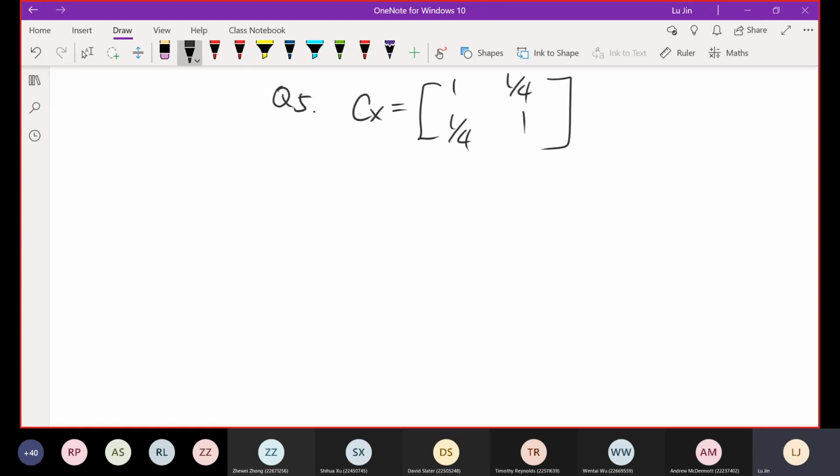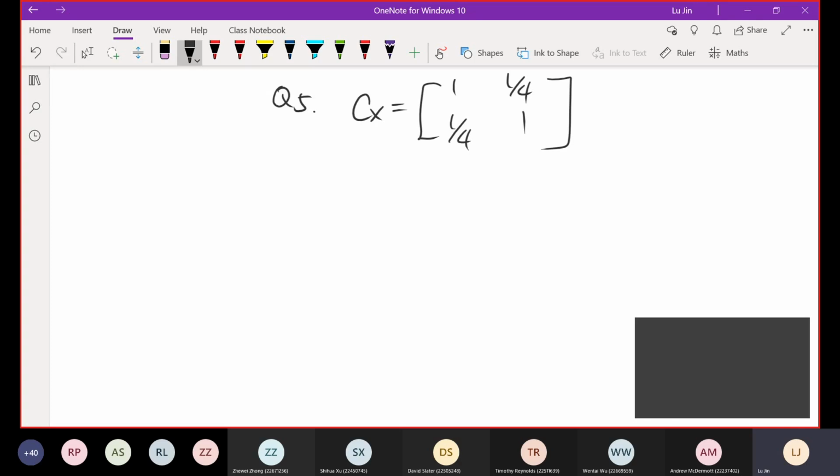Again, by observing the covariance matrix of the x vector, are these 2 variables correlated or uncorrelated? Correlated. You are all correct. They are correlated and dependent.